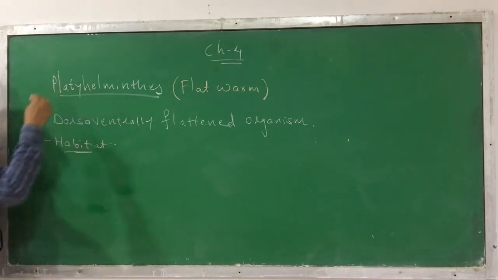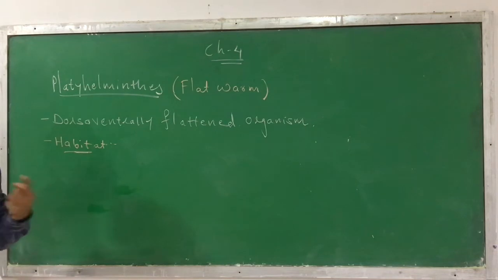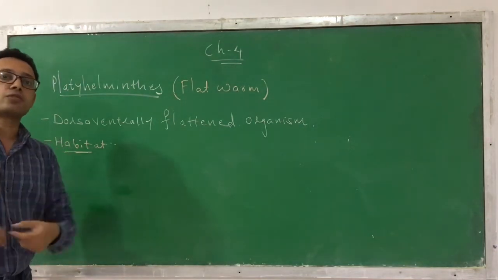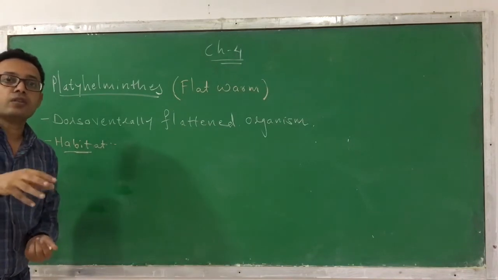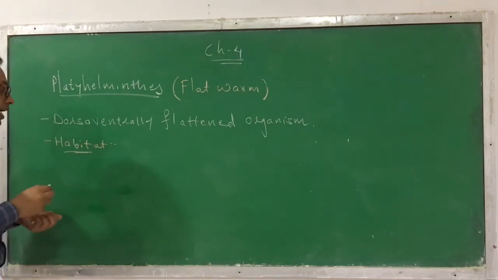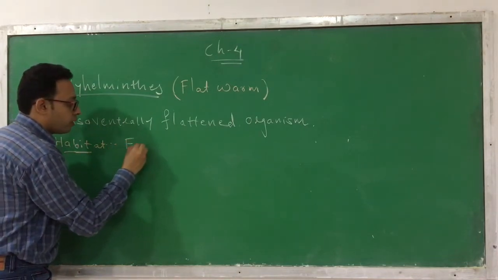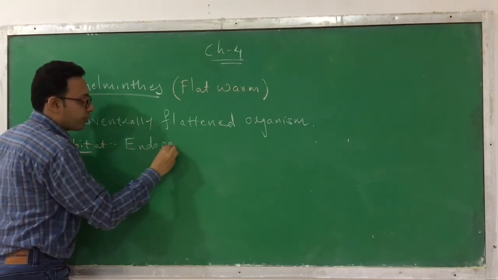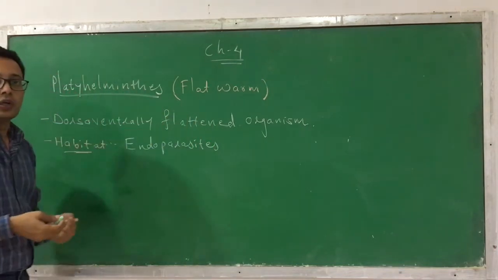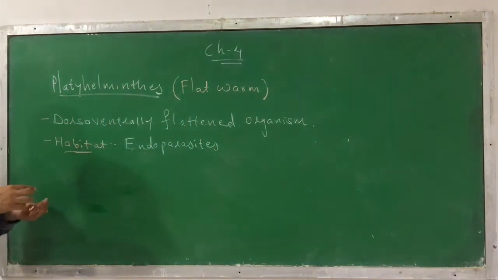If you see these worms, they are endoparasites. So they depend on other living organisms for their nutritional requirement. They are found in the body of certain other organisms, living somewhere in another body.